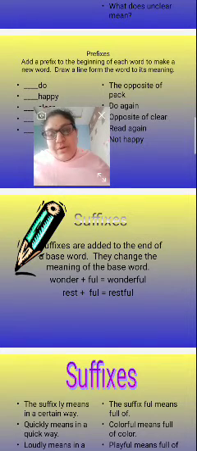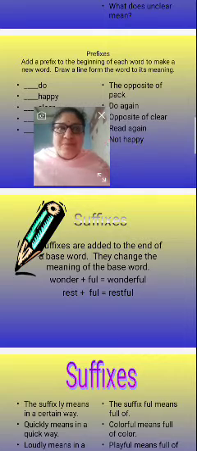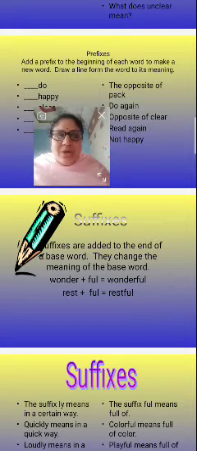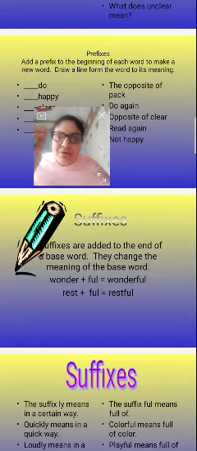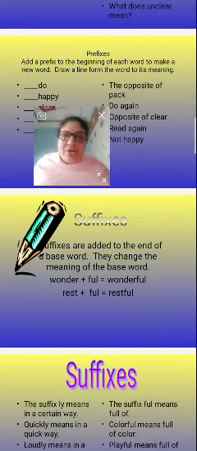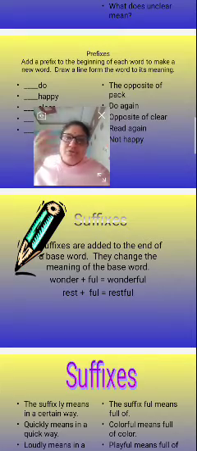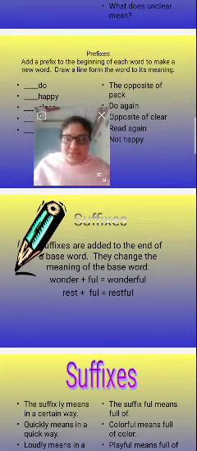Full means something more. Wonder, I wondered seeing that. Wonderful, so something more. You are giving your expression or your feeling something more. Wonderful means something more. Festival means something more.